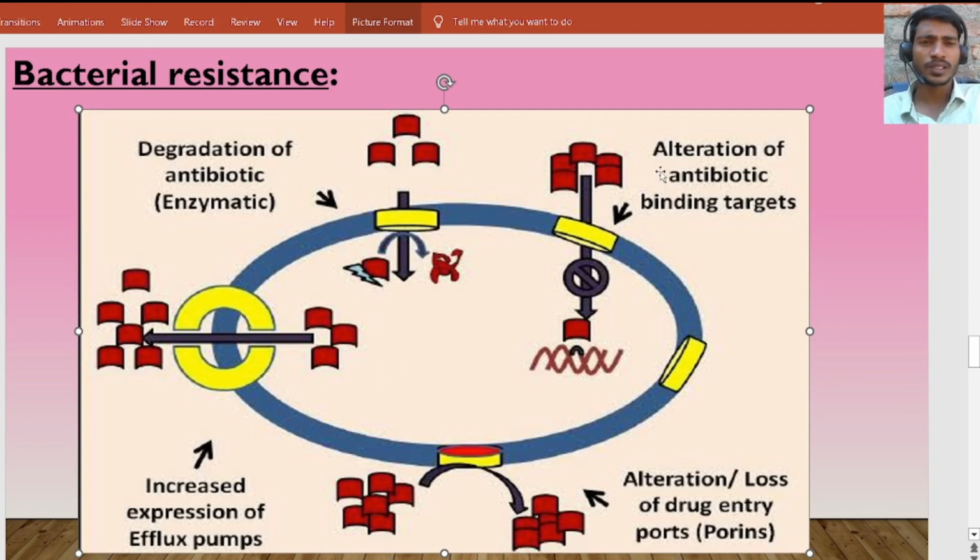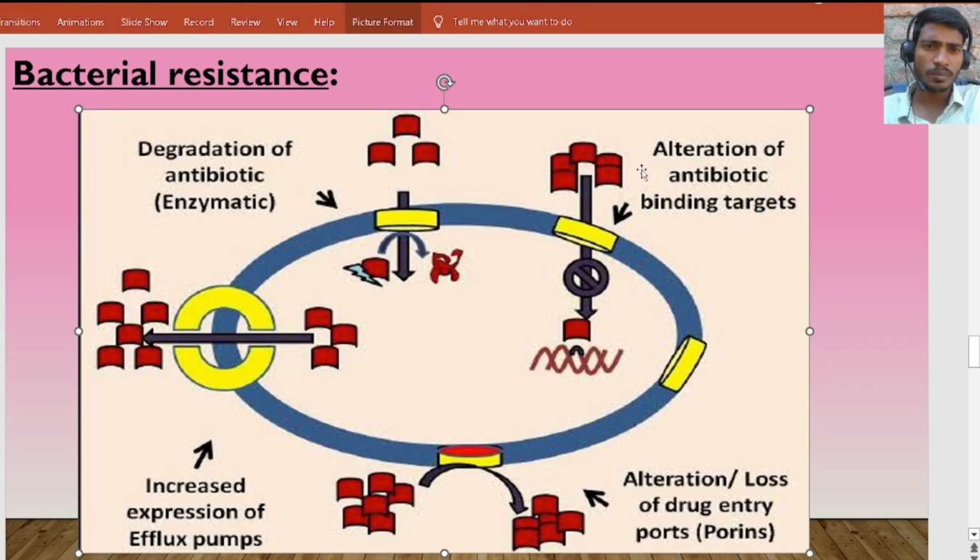This is one mechanism, and the second is alteration of antibiotic binding sites. Actually, these penicillins bind to which site? Penicillin binding proteins. They bind and form a covalent bond, which may lead to unavailability of penicillin binding proteins for the transpeptidation process, leading to malformation of the peptidoglycan chain.